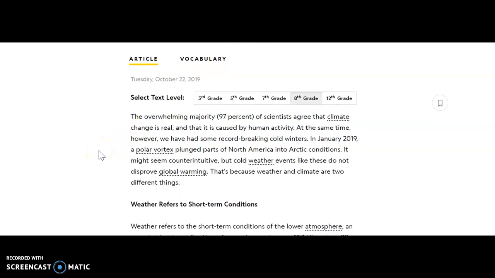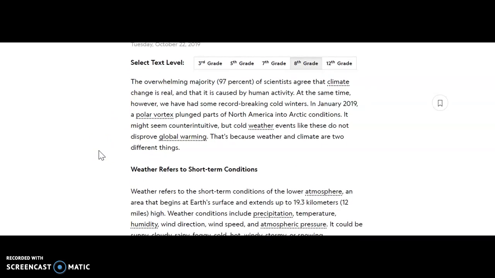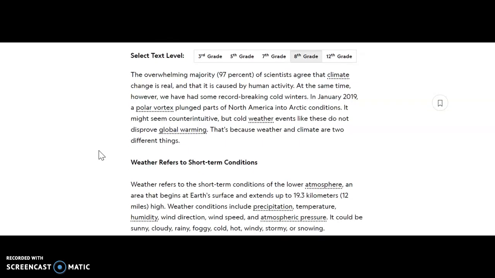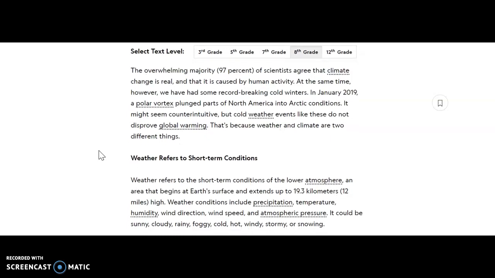The overwhelming majority, 97% of scientists, agree that climate change is real and that it is caused by human activity. At the same time, however, we have had some record-breaking cold winters. In January 2019, a polar vortex plunged parts of North America into Arctic conditions. It might seem counterintuitive, but cold weather events like these do not disprove global warming. That's because weather and climate are two different things.